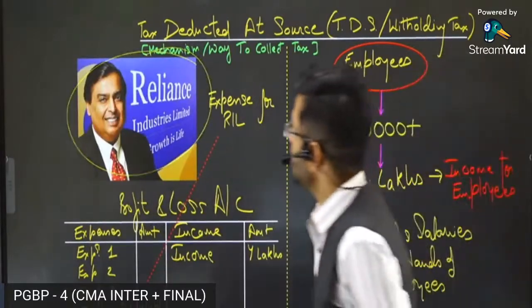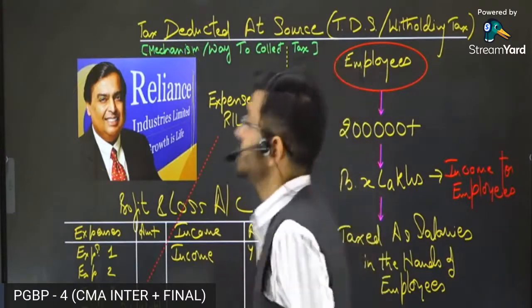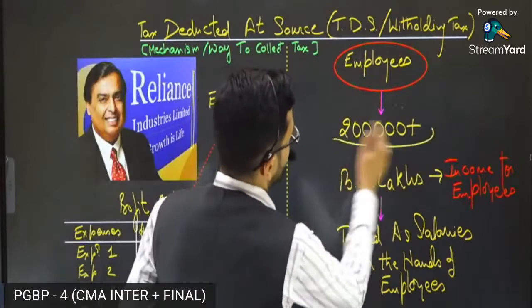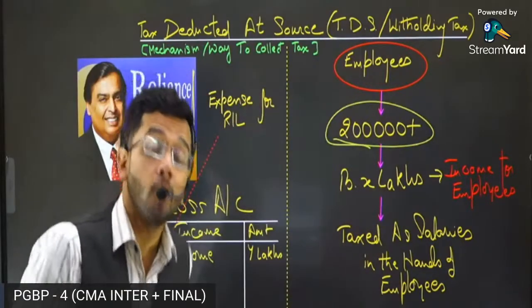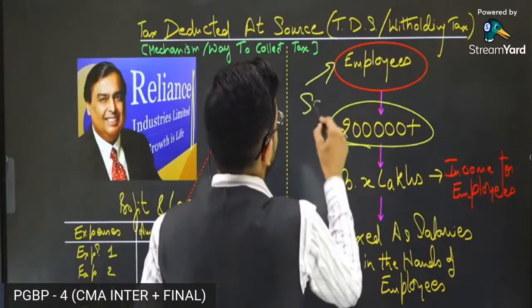Now, guys, if we talk about Reliance Industries Limited, it has a lot of employees. As per my knowledge, Reliance Industries Limited has more than 2 lakh employees. And Reliance Industries Limited is paying salaries to the 2 lakh employees.